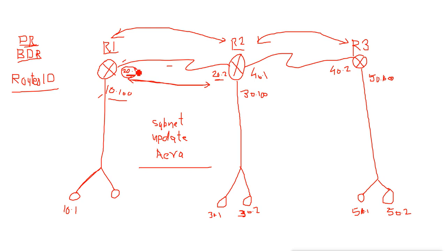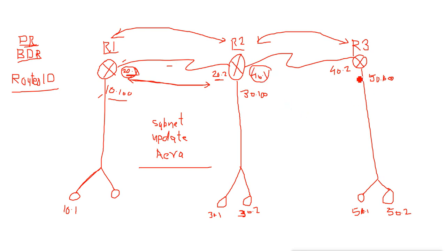So for router 1, the router ID is 20.0.0.1. Now if you go to router 2, we have three interfaces here, with IPs 20.0.0.2, 30.0.0.100 and 40.0.0.1. Among these three IPs, the maximum is 40.0.0.1, so this will become the router ID for router 2.